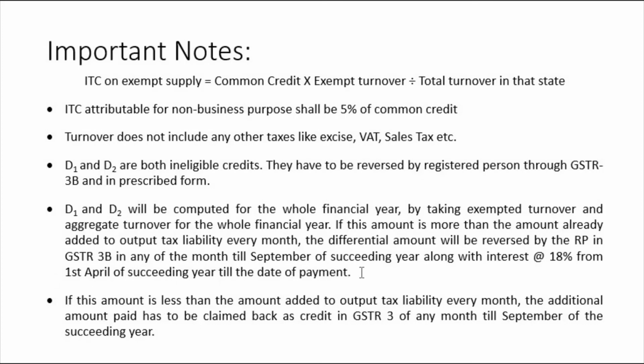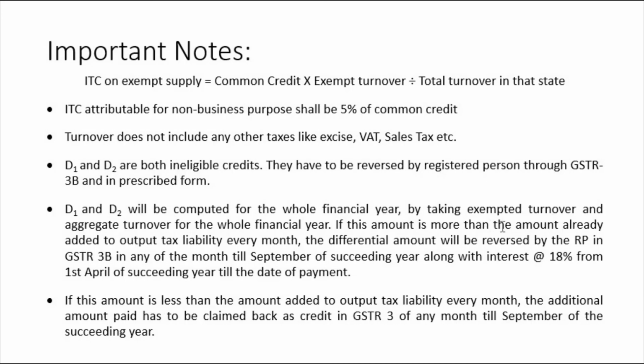Sir, not understood. See, this common credit which we are calculating will be for exempt supplies, for the whole financial year, right? If this amount is more than the amount already added to output tax liability, it means you are paying taxes on the output liability every month. If that output liability is less than this total credit, then that differential amount will be reversed by the registered person, because it means that you are making exempt turnover more.